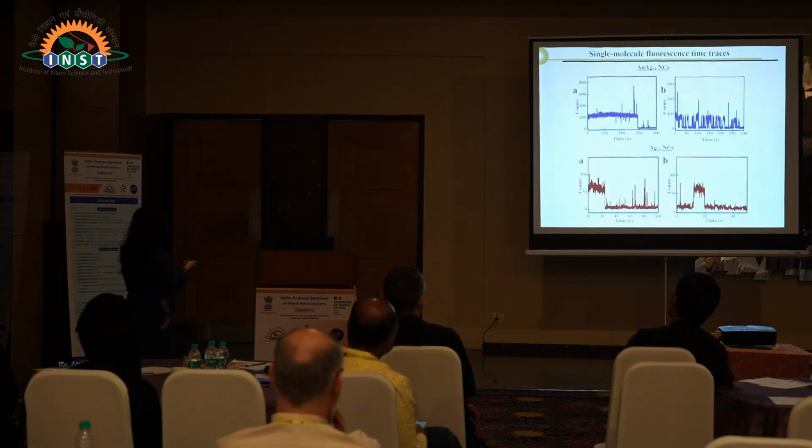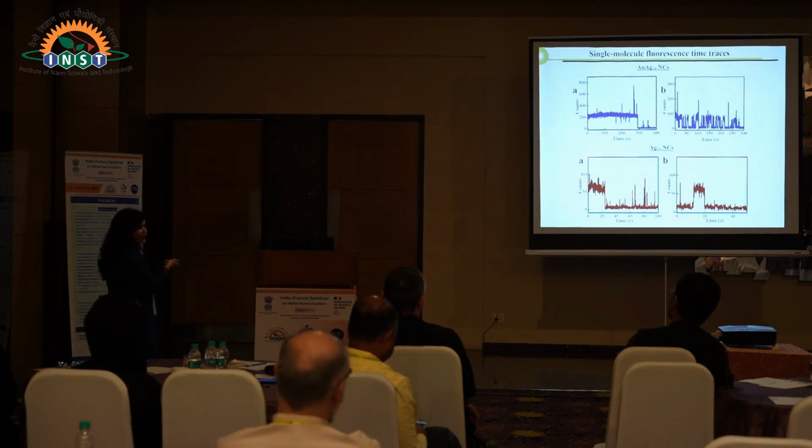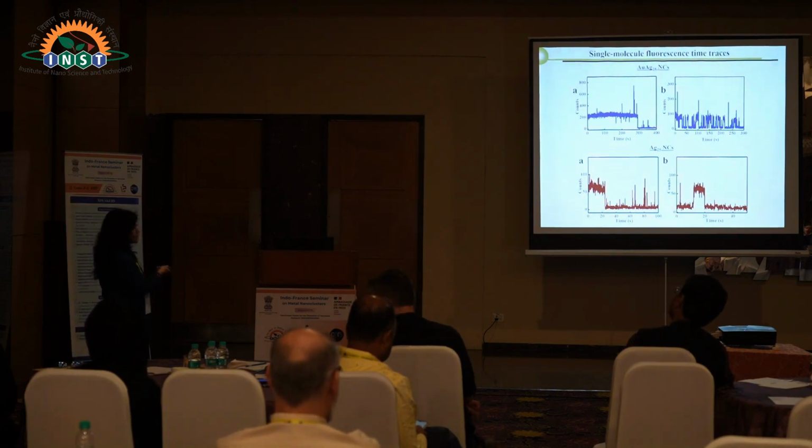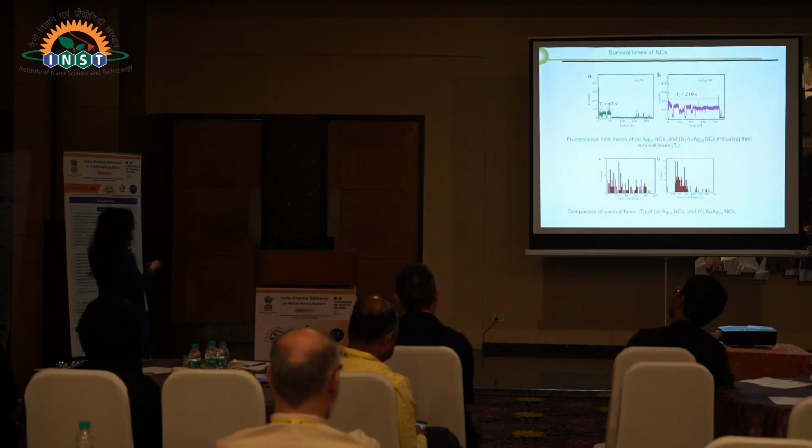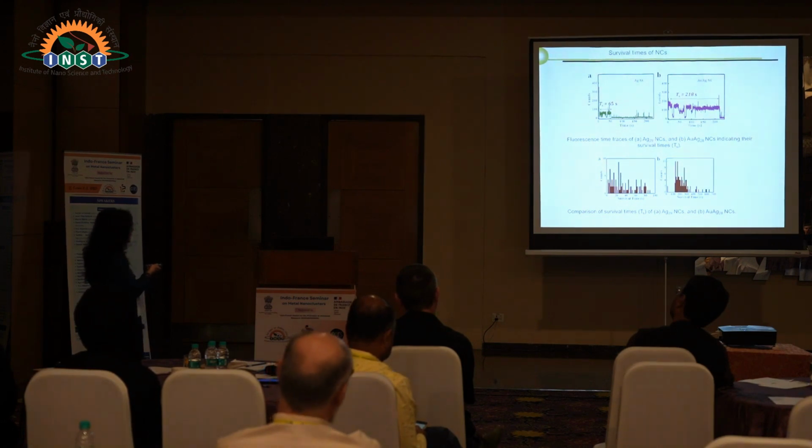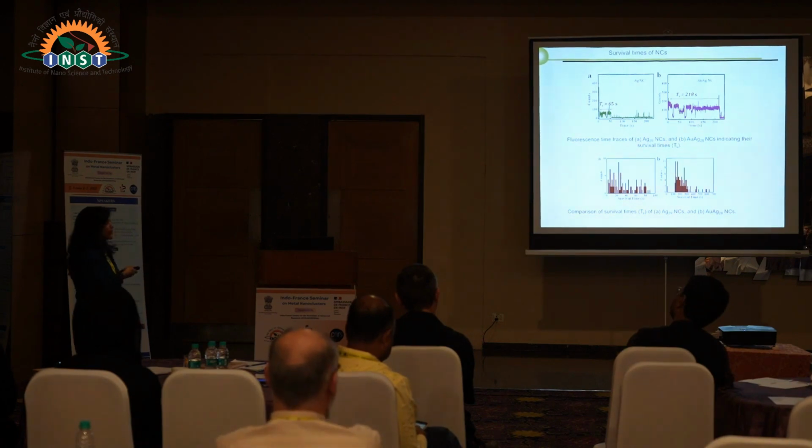Again, I was talking about photostability. After replacement of one atom with gold, you can see the photobleaching: it undergoes photobleaching after 20 seconds, while the doped one was stable almost till 300 seconds. Here we found blinking, but in the silver nanocluster we found very little blinking. We also calculated the survival time for the pure silver nanocluster as well as the doped silver nanocluster.